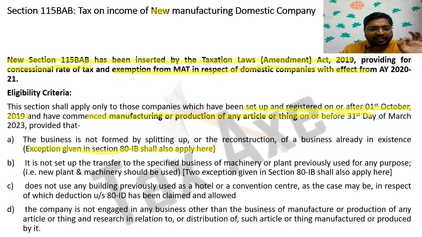Does not use any building previously used as a hotel and convention center, as the case may be, in respect of which reduction under section 80 ID has already been claimed and allowed. So this business should be a new business, should not use any building which was used earlier as a hotel or convention center on which 80 ID benefit was claimed by the assessee and the same were given to the assessee. So this should be a new business.